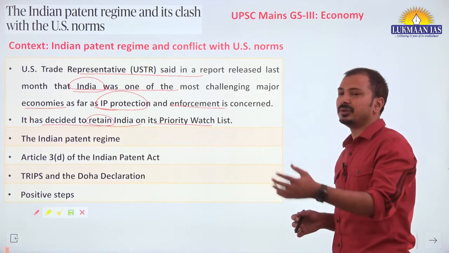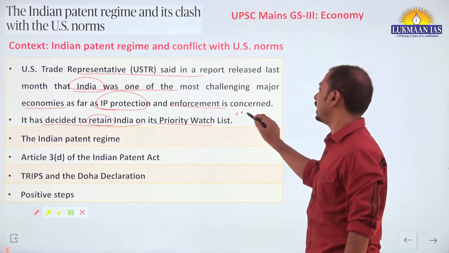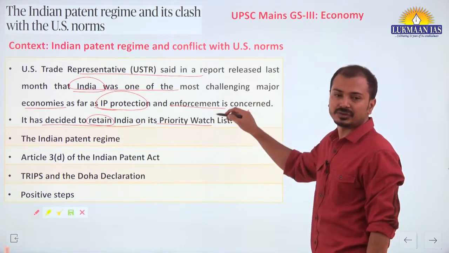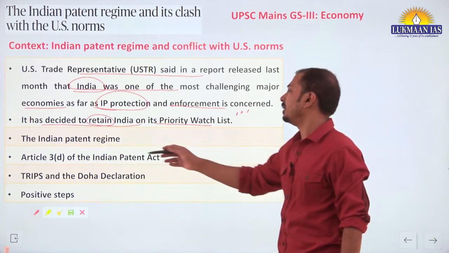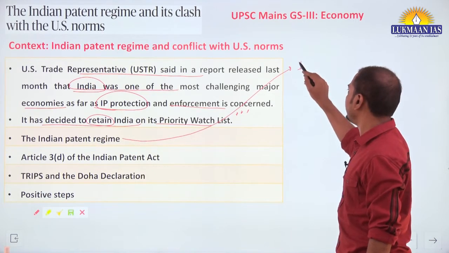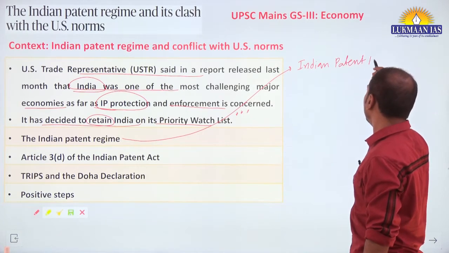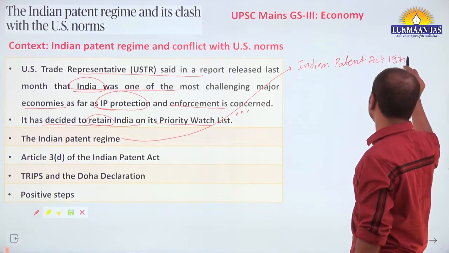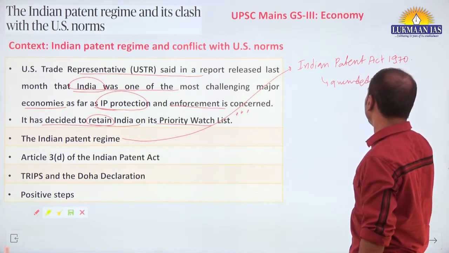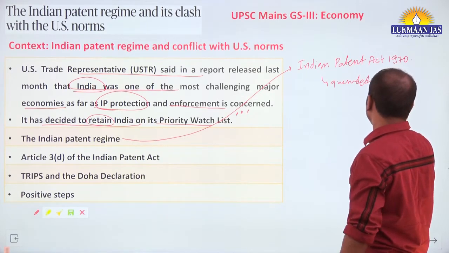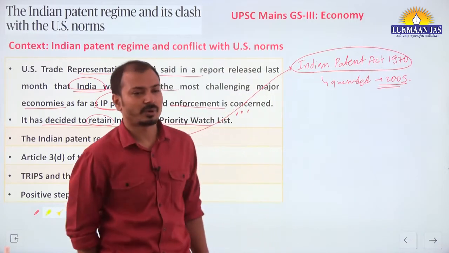US has always been highlighting the concerns related to IPR protections in India, और उसकी वजह से ट्रेड इम्पैक्ट होता है दोनों कंट्रीज में. Now, Indian patent regime: the basics of this we know, that we have the Indian Patent Act enacted in 1970, comprehensively amended in 2005. Now this is the sole act that protects intellectual property rights in India.